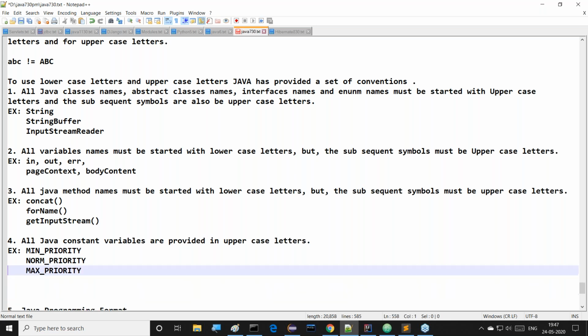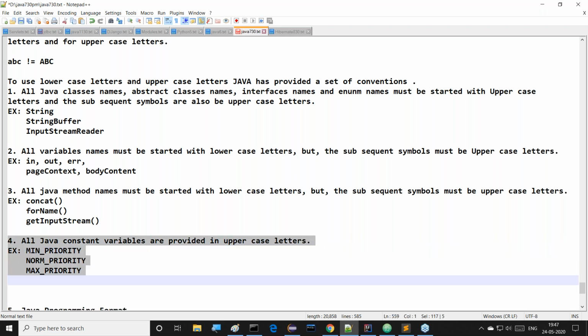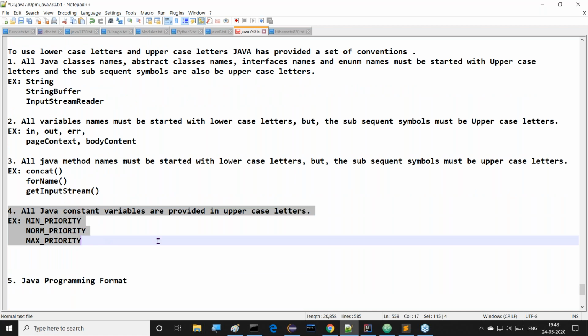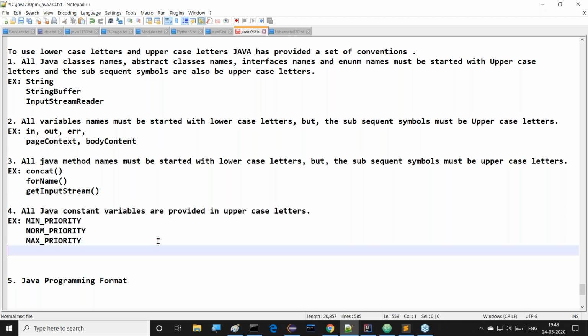These are the priorities: MIN_PRIORITY, NORM_PRIORITY, and MAX_PRIORITY. These are the cases where we can understand that all Java constant variables are provided in uppercase letters. You can observe this clearly.